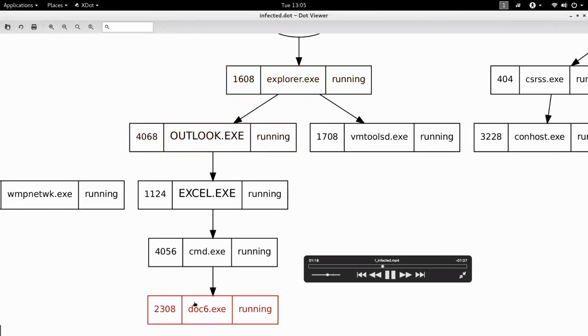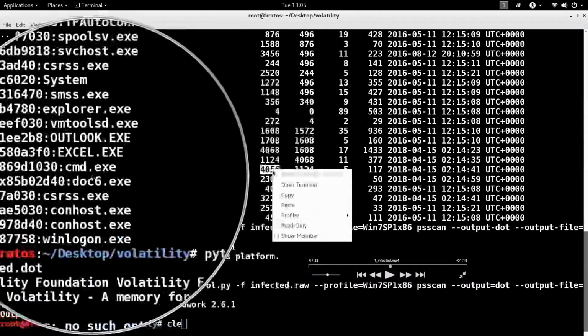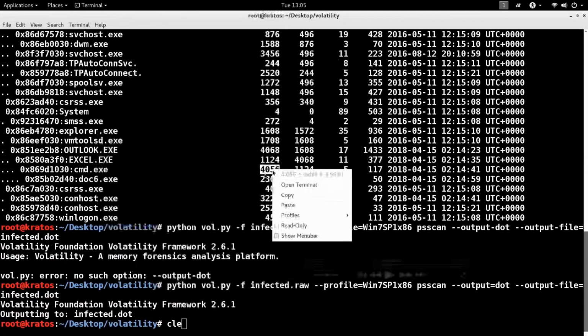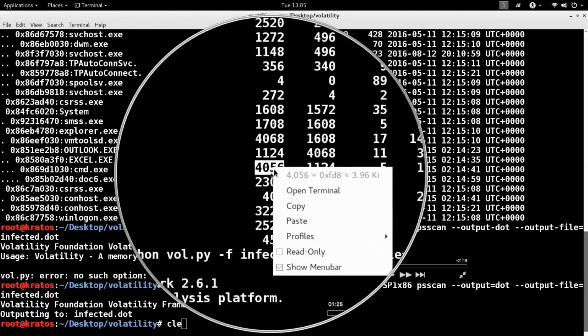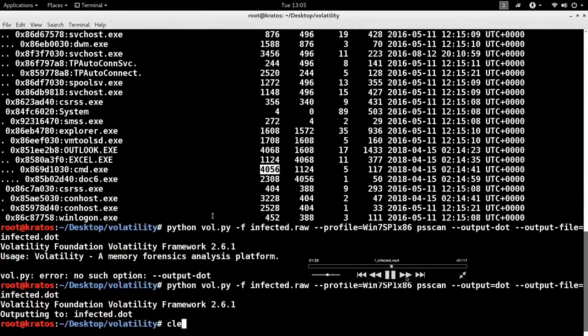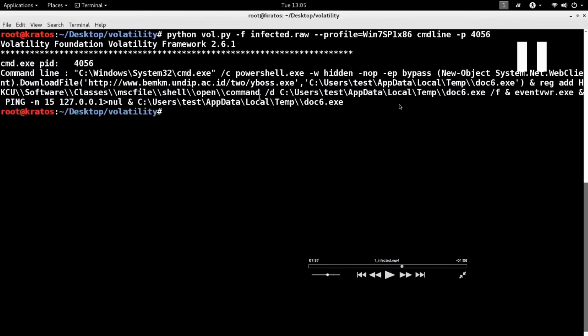So now, I may want to know, how did command.exe launch doc6.exe? How do I know that? I can inspect the command line arguments passed to command.exe, right? So to do that, I copy the process ID of the command.exe. Okay. I can use a plugin called the command line plugin, which shows the command line output of the process command.exe.